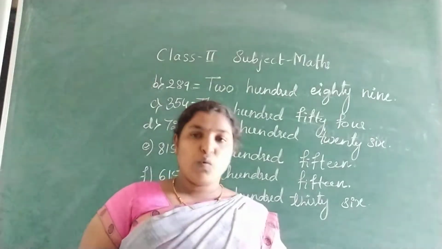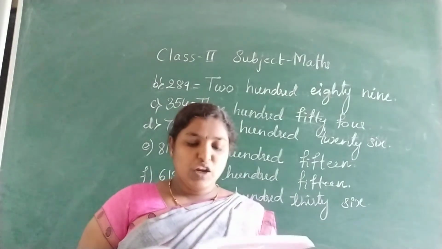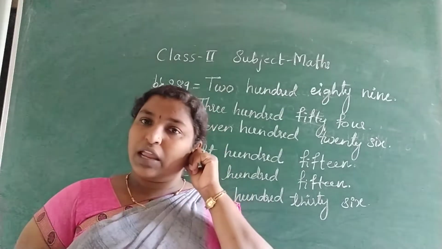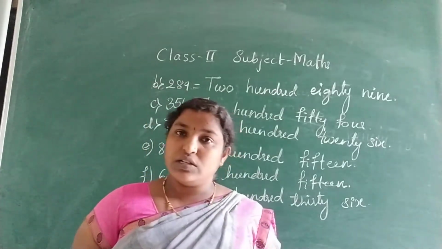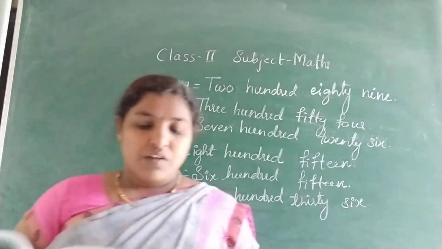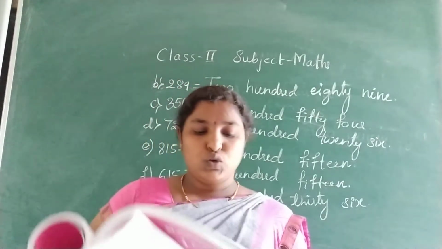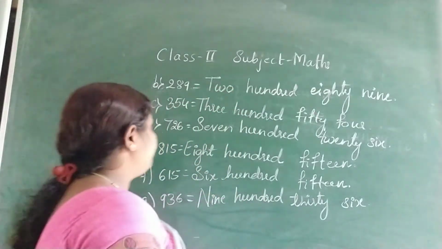Okay? Quick check. Write the numerals. One is done for you. Now they have given the number names. We should write the numerals, or the short forms. 535. One has been done.